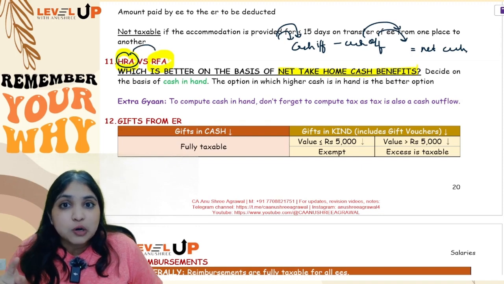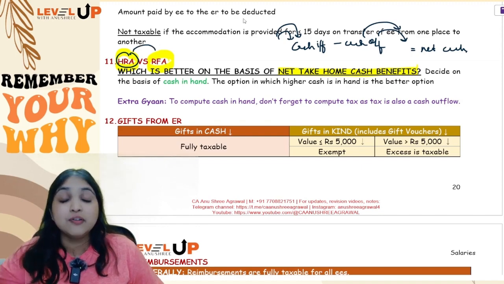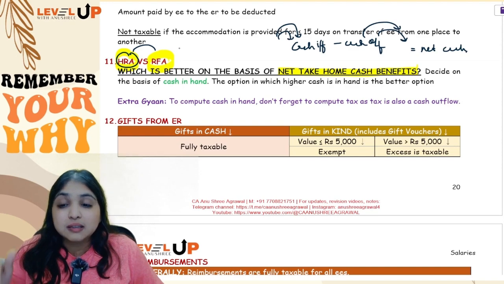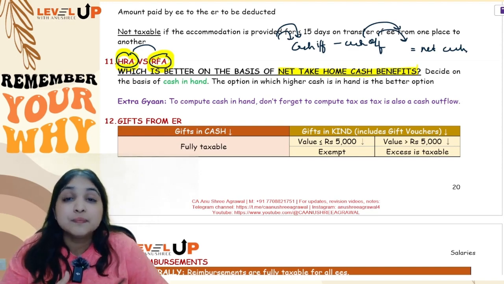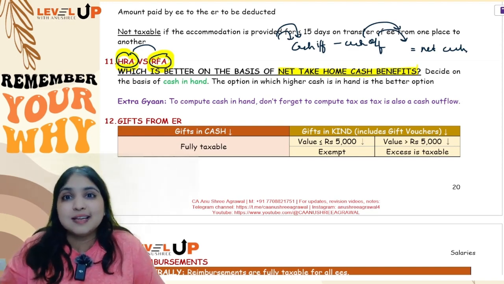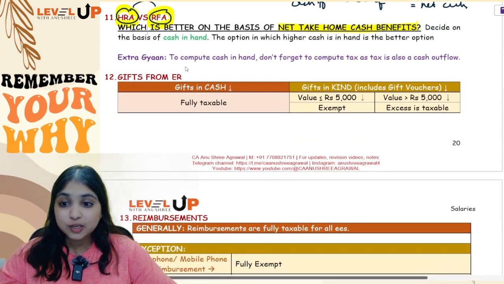Regarding this, we had worked out a question in our class itself. In case you have not attended my class, there is a question on this in your total income chapter in your ICAI study material. You can have a look at that question as well.